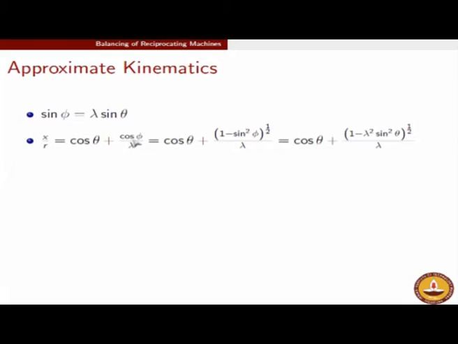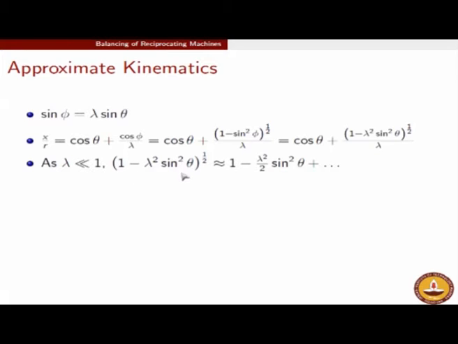Now cos phi can be written as the square root of 1 minus sin square phi, but sin square phi fortunately can be written as lambda square sin square theta, and the square root of it is to the power half. So this x by r statement is exact. At this point everything is exact about the analysis, but now we are introducing the approximation. We can split this into a binomial series expansion provided we know for sure that this term is small. Fortunately for us, in practical IC engines the lambda value is small, and therefore we can take a binomial series approximation for this.